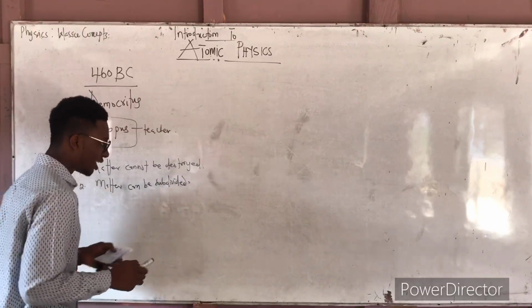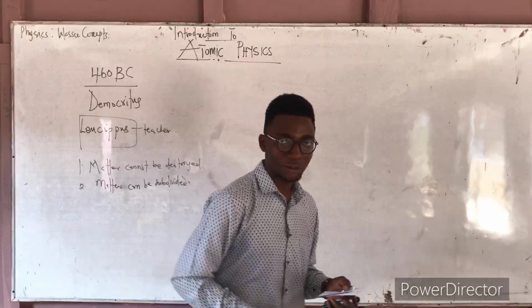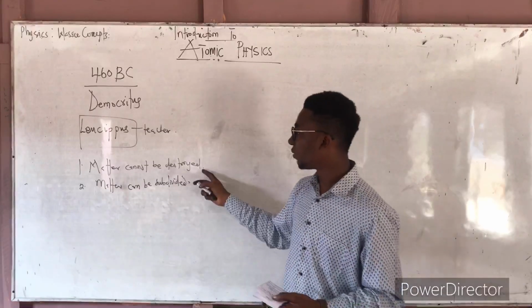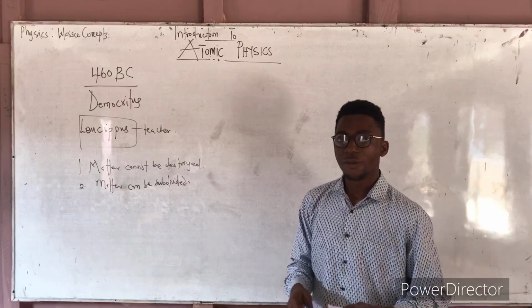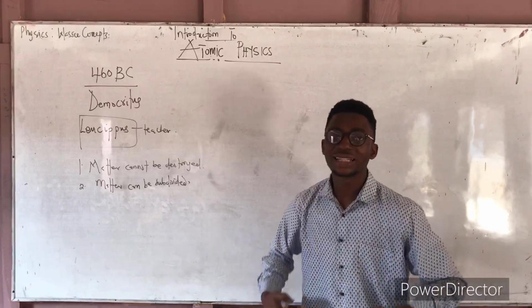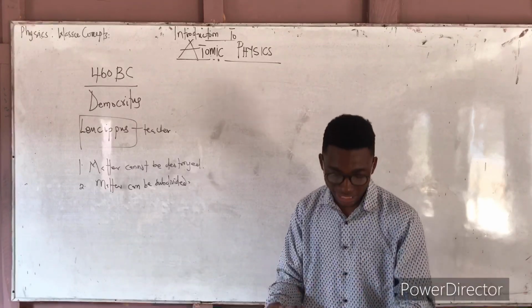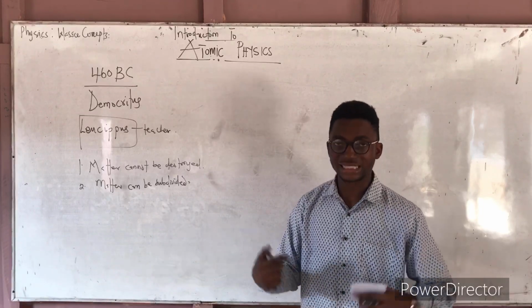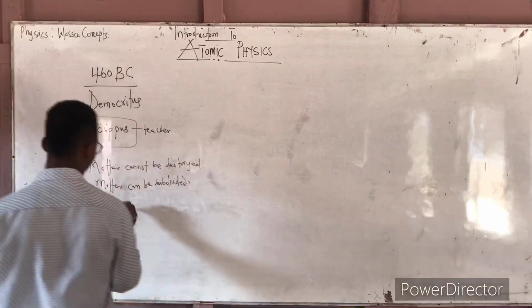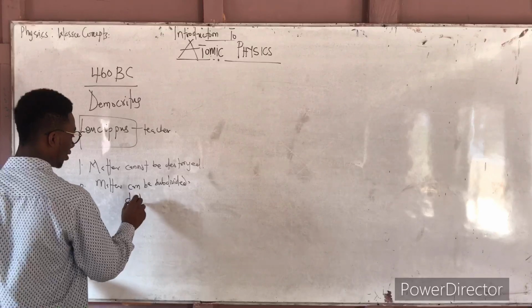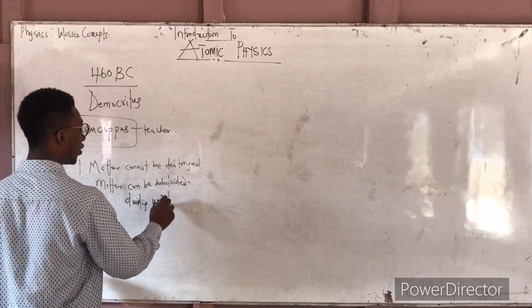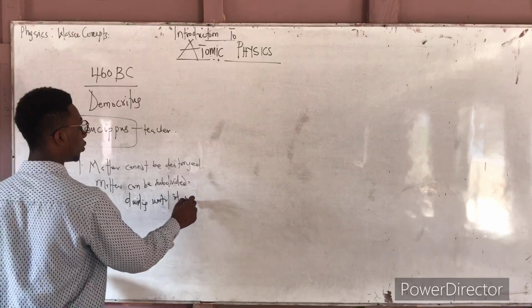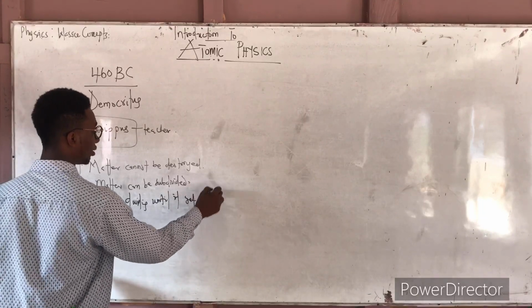Matter can be subdivided, that is to say it keeps dividing until it gets to its limit.